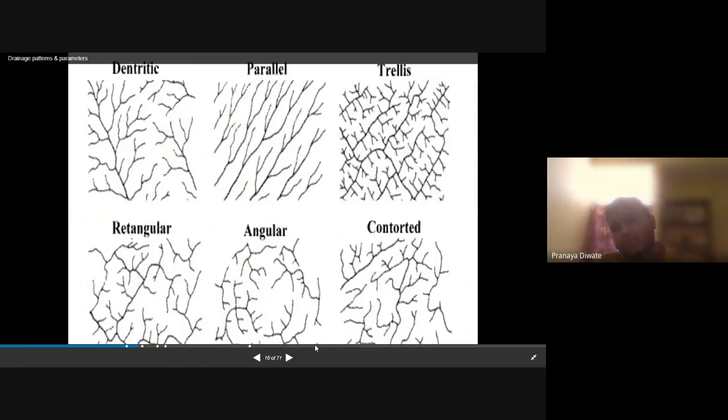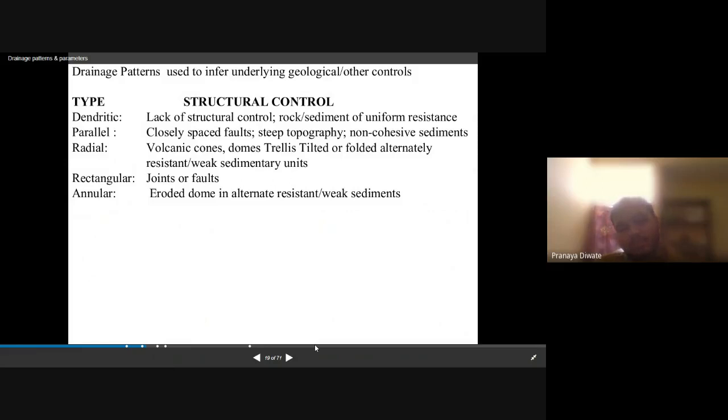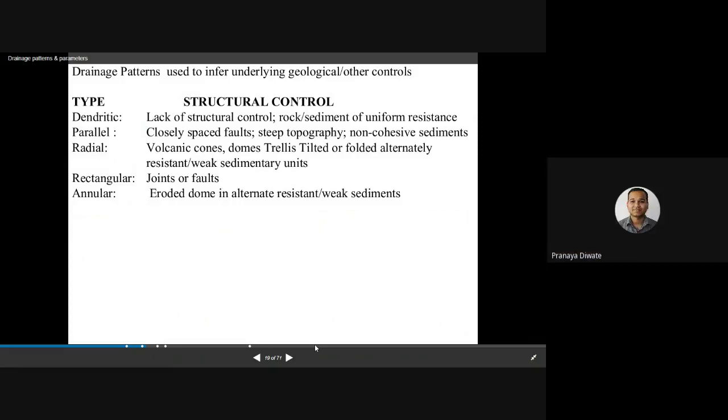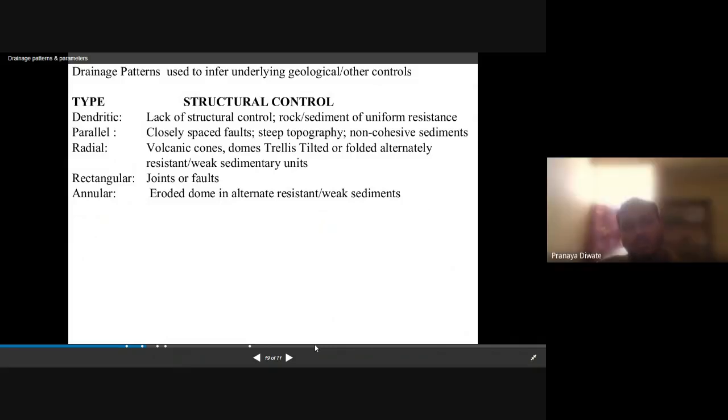What are we inferring from them? If you have a dendritic drainage pattern, it suggests a lack of structural control, and rock and sediment of uniform resistance.